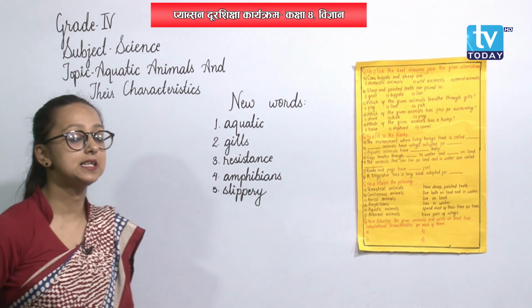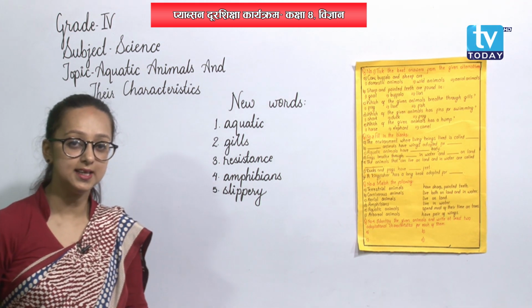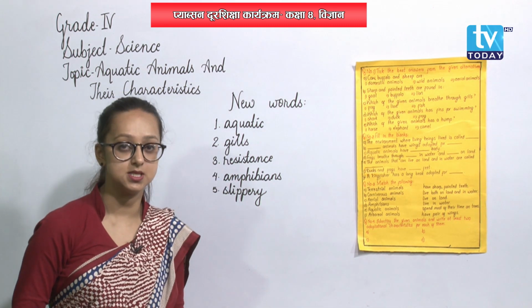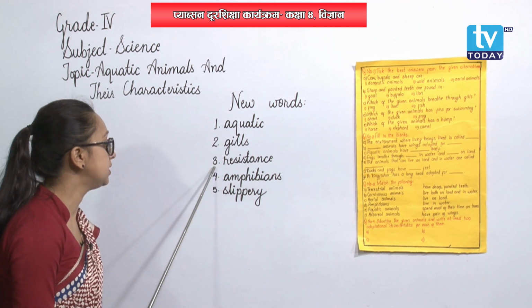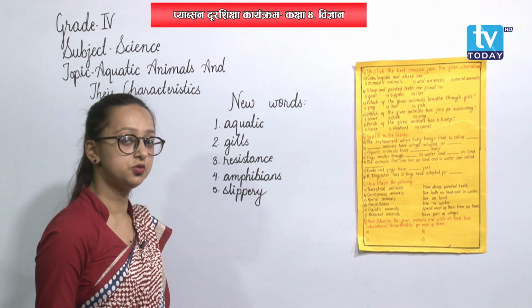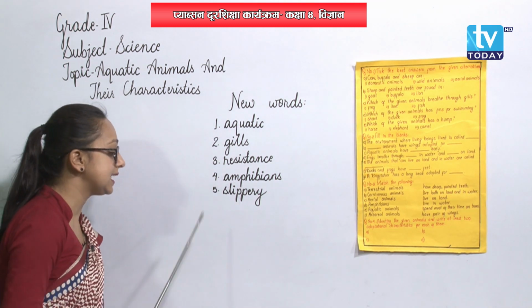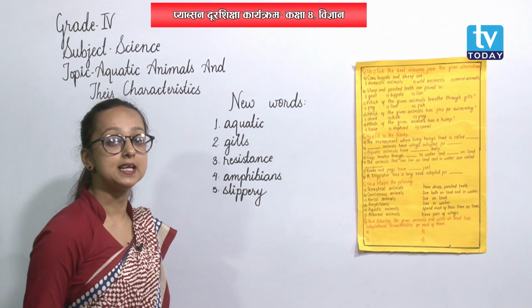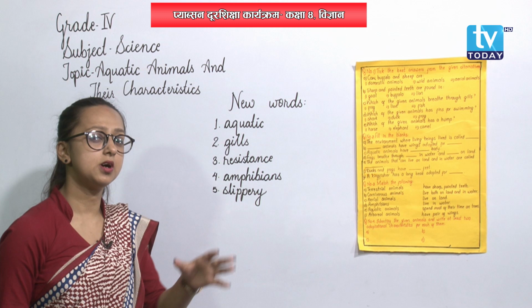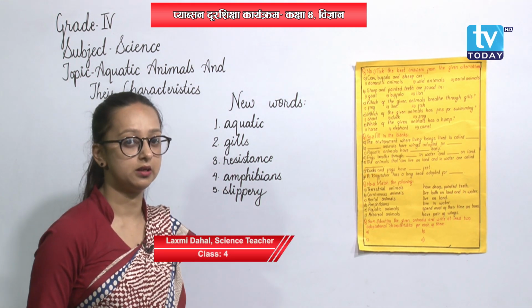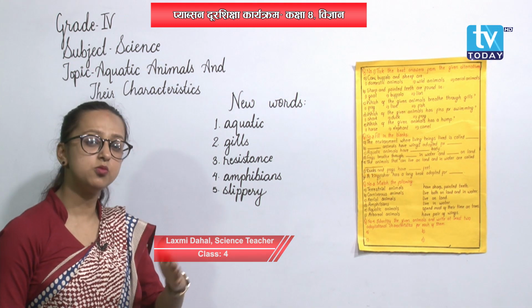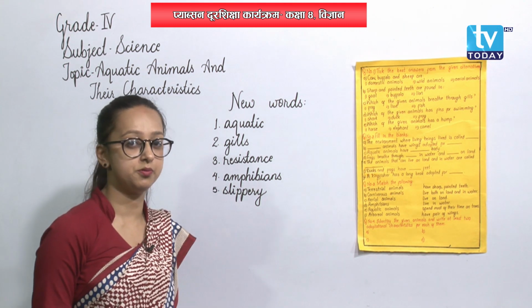In a similar way, the second is gills. We have been taking this term time and again, right? So, gills are the breathing organs in aquatic animals, alright? Moving on to number 3, that is resistance. Sounds new to you? Don't worry, I will tell you. Resistance means a force that stops something from moving or that makes something move a bit more slowly than it was moving before.